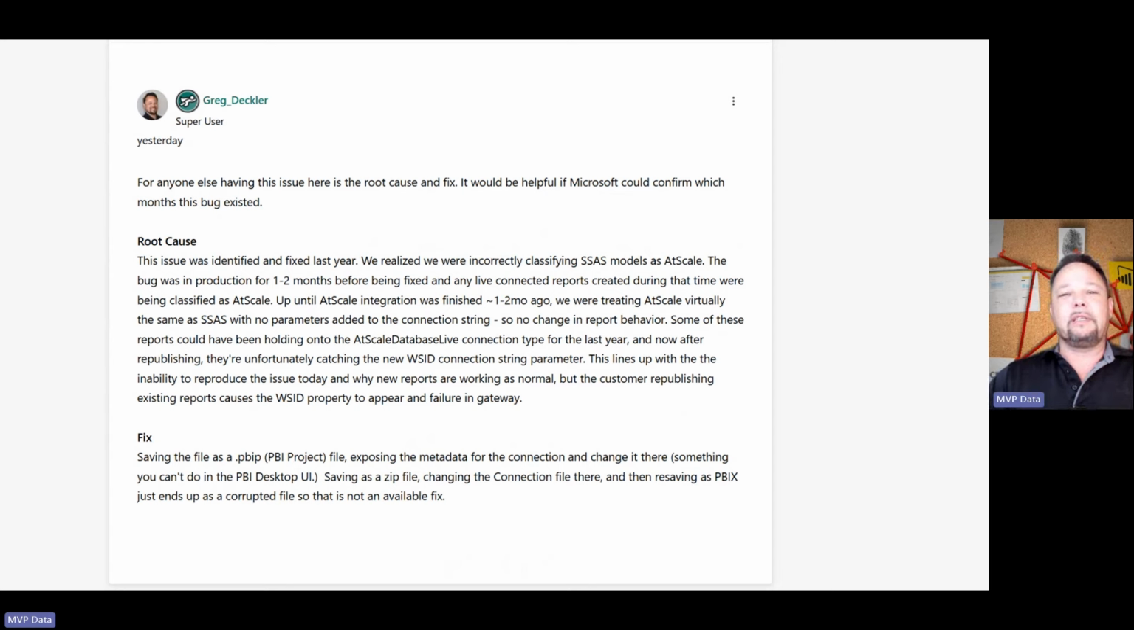The fix, right? The fix is even more disturbing, honestly. The fix relies on a preview feature. So you have to save the report as a PBIP file, go in and edit the metadata so that it's not AtScale, it's now SSAS, and then away you go and go on with your life. So if it wasn't for a preview feature, beta code, you wouldn't have any way to fix this. And it's kind of disturbing to me in two aspects.